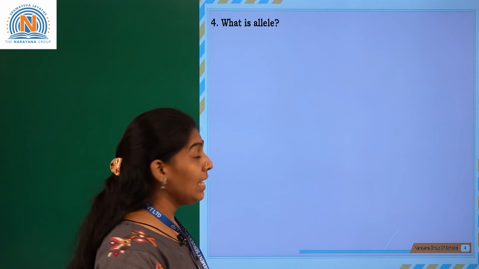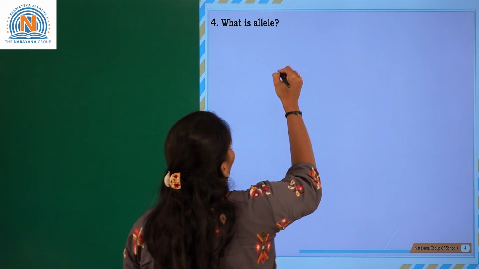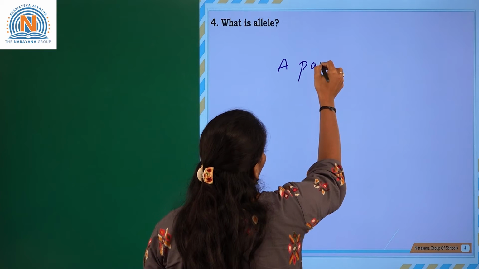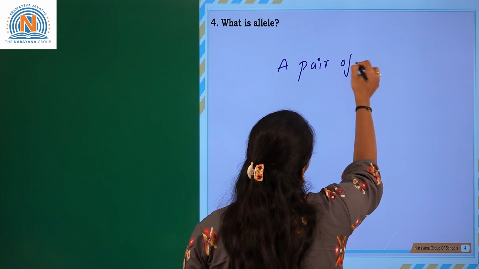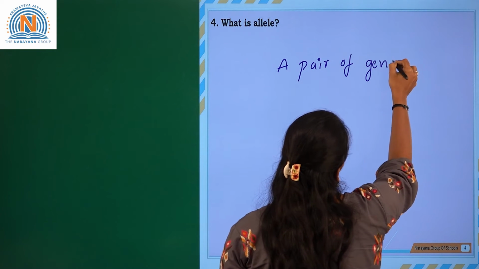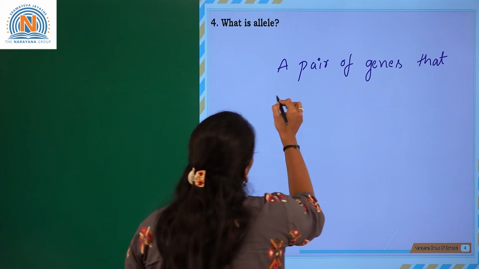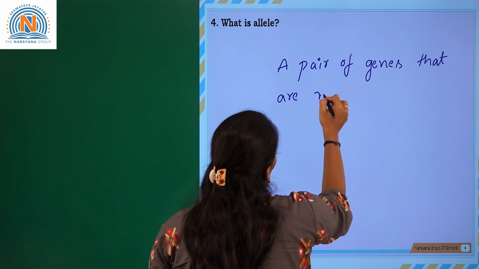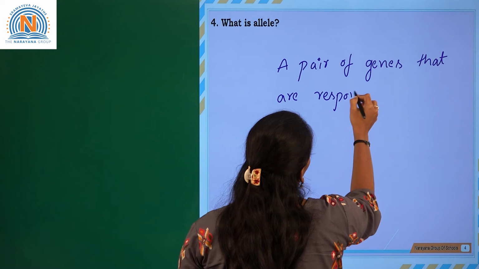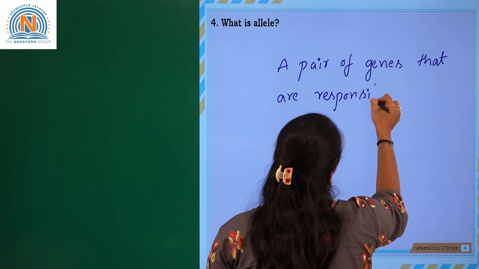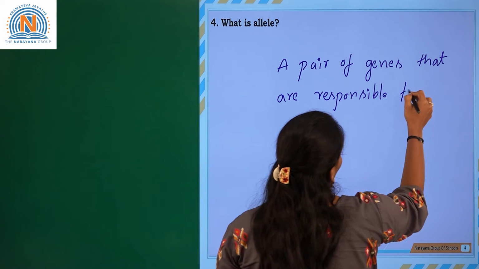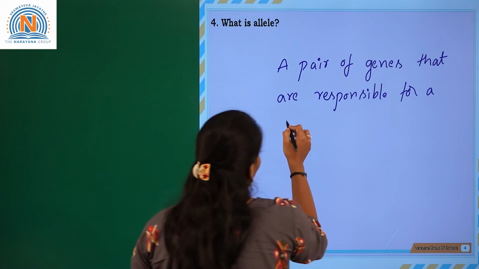So what is allele? Here a pair of genes that are responsible for a character.